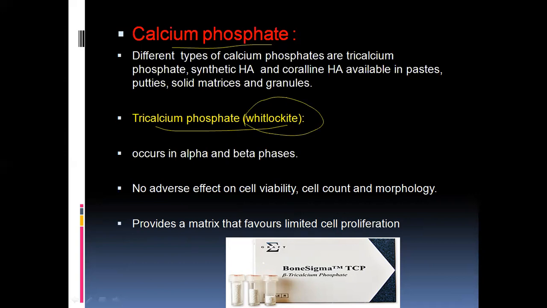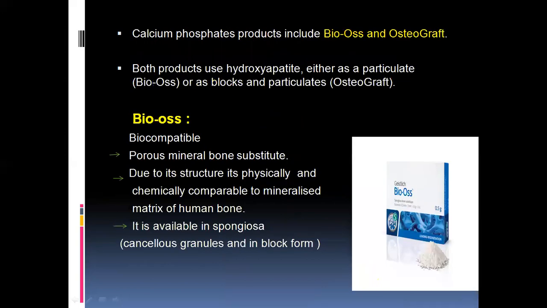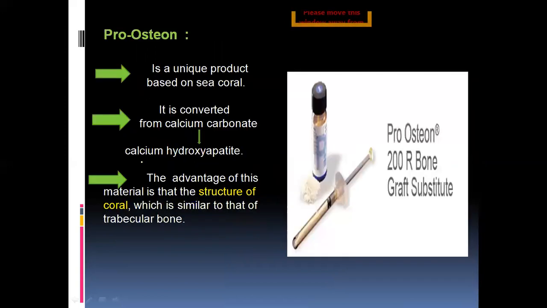So here in the image what we are seeing is a beta tricalcium phosphate. It provides the matrix material for the bone. And these calcium phosphates are also available in different forms. It's also available as bio-oss and also osteograft. Bio-oss is a biocompatible porous mineral bone substitute, and due to its structure it's physically and chemically comparable to the mineralized matrix of the human bone. This is bio-oss. And another is pro-osteon.